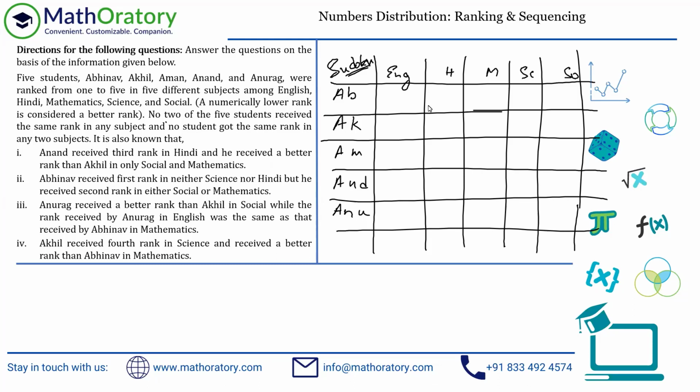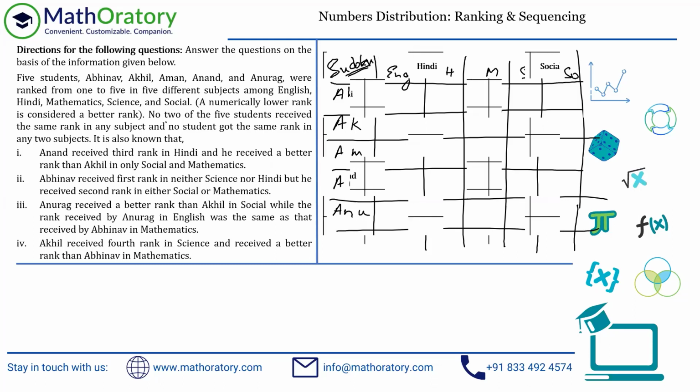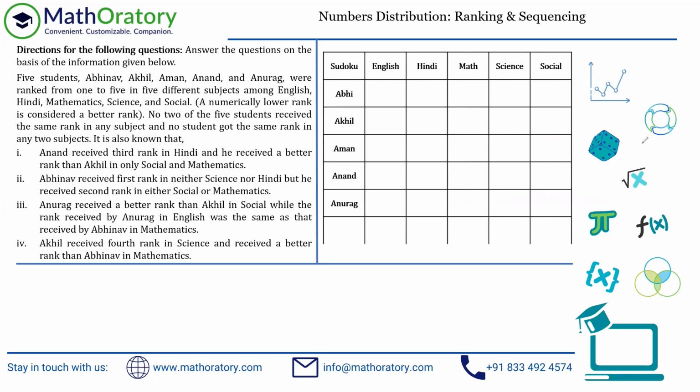So let me convert this table visually a little better, and then let me get into the additional information. All right, let us try and allocate using the additional information that we have. We just have 4 points. And by the way, I've kept some space below the table as well. I will use this part for the rough work, if required.